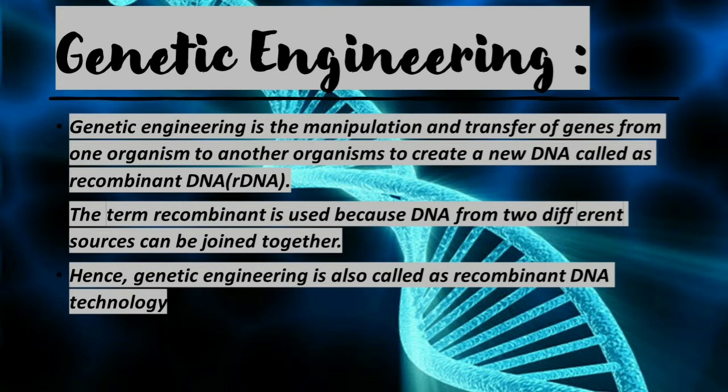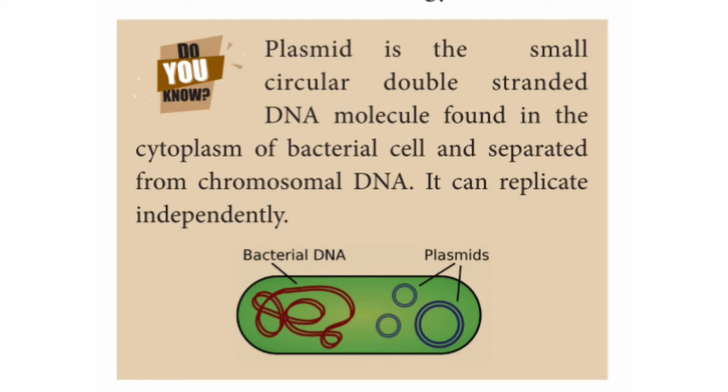Plasmid is a small circular double-stranded DNA molecule found in the cytoplasm of a bacterial cell and separated from chromosomal DNA. It can replicate independently. It is called plasmid.